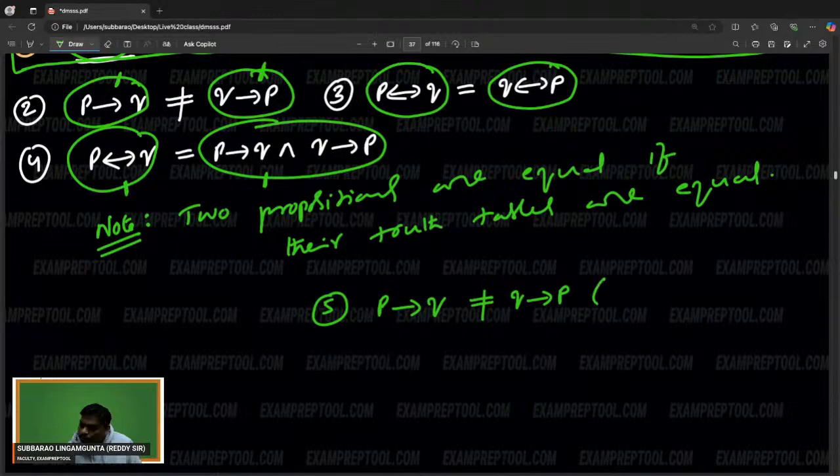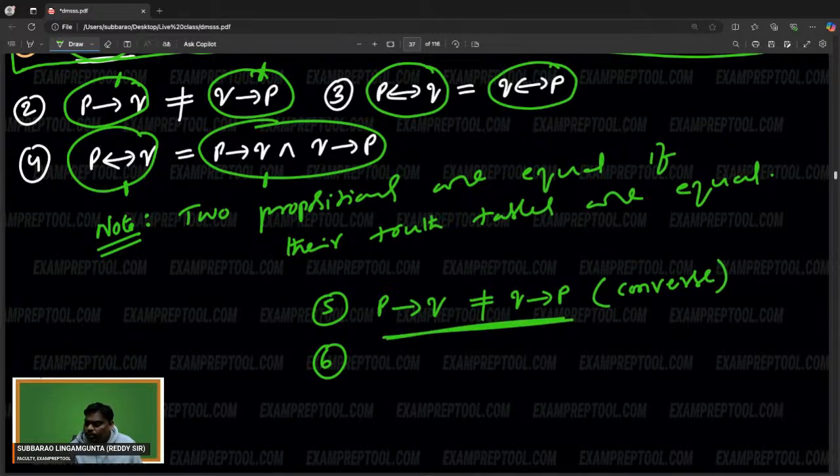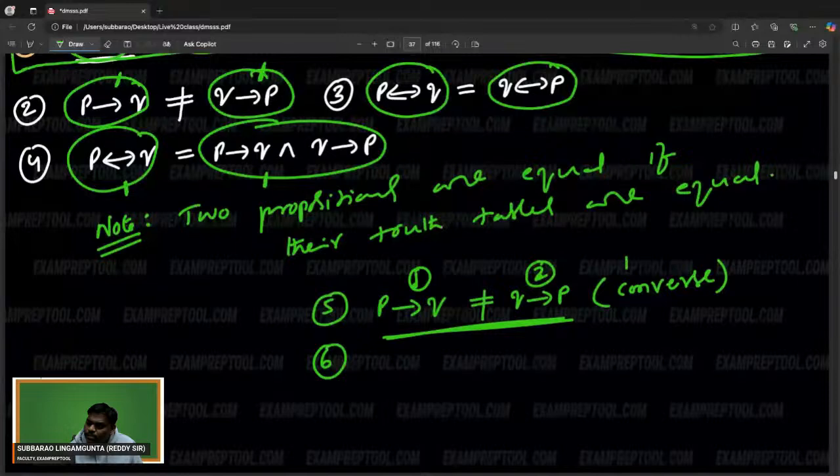This is called converse. Right? Next one, sixth one. So P implies Q, its converse is Q implies P, but they both are not equal. Everyone knows they are not equal. This is called the converse of the first one. If anyone asks you, for the first one, what is the second one? One is the converse of the other.